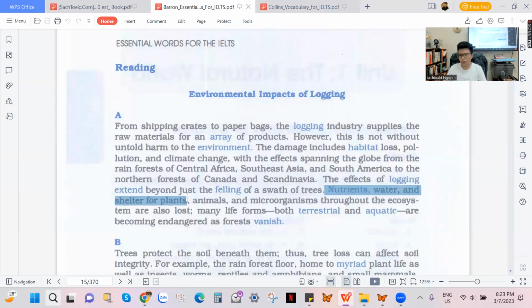Nutrients, water, and shelter for plants, animals, and microorganisms throughout the ecosystem are also lost.